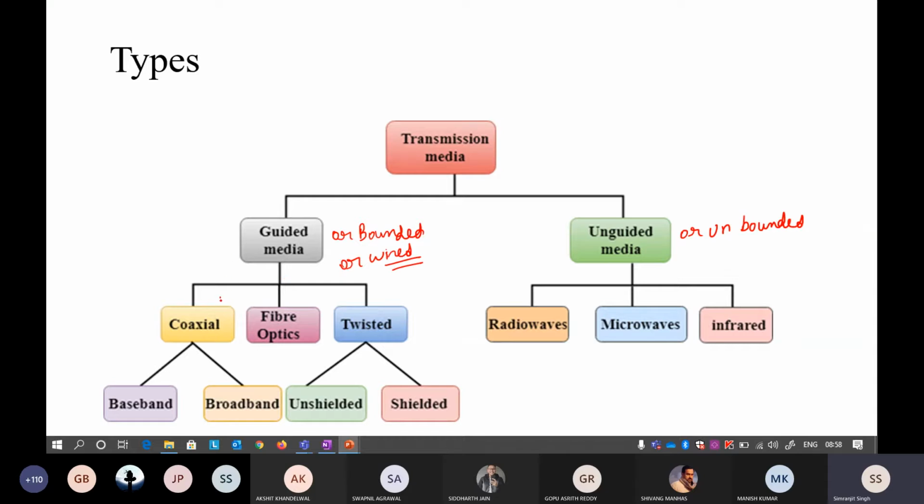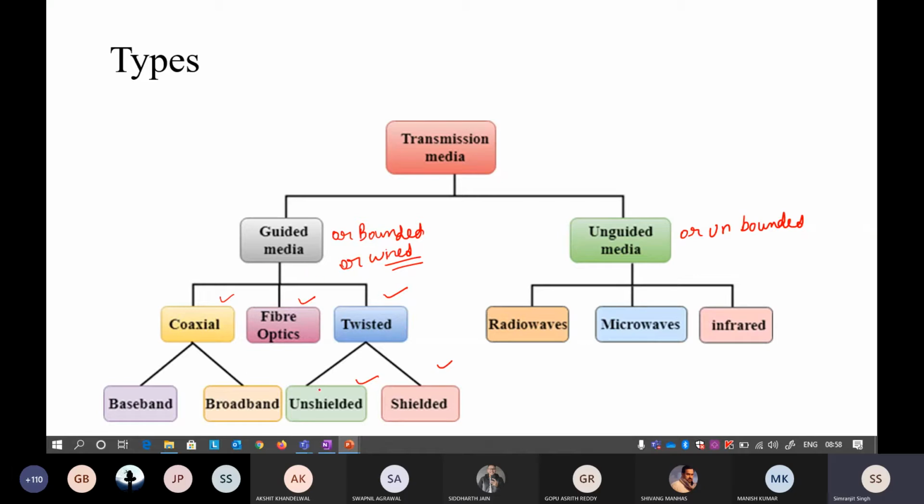The first is coaxial, fiber, and twisted pair. The twisted pair cable is again divided into two parts, shielded and unshielded. In a similar way, coaxial is divided into two parts, baseband and broadband. The fiber optic one does not contain any type, so it only contains three components, and we will try to use it.